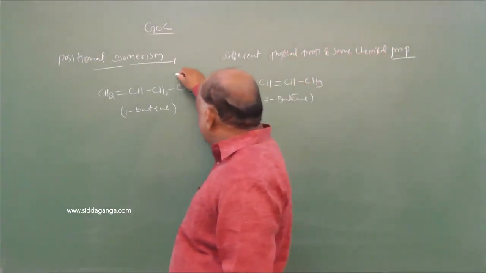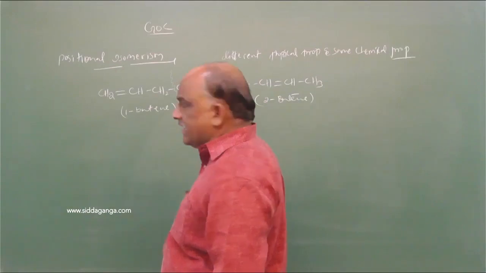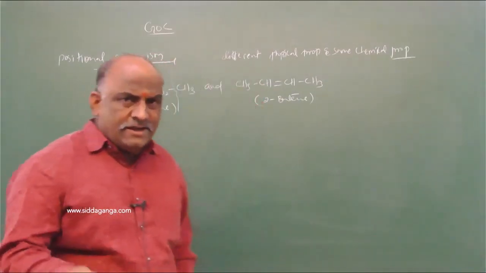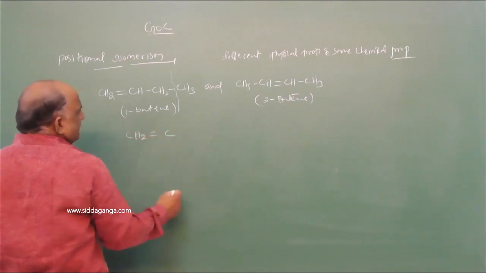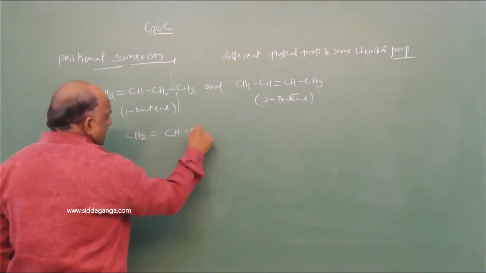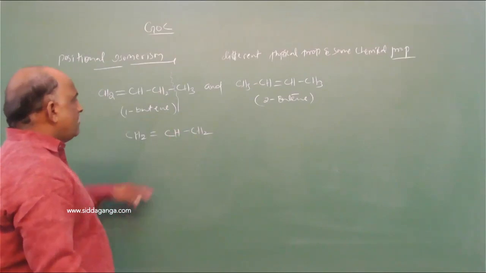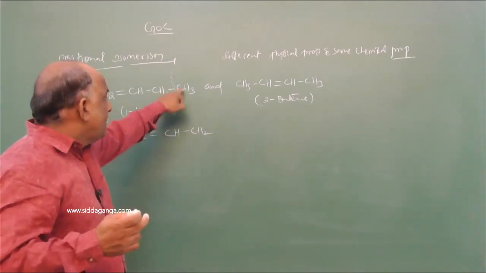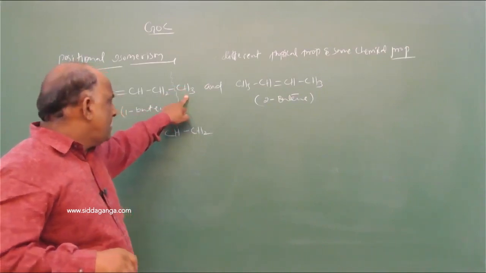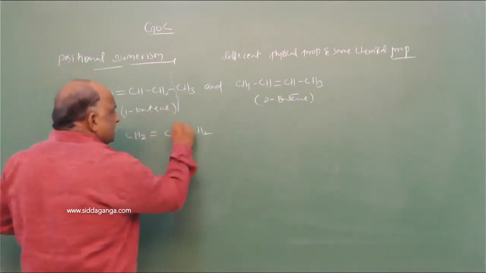Suppose you would like to break this one. Then how should we write it? CH2 double bond, CH single bond, CH2. The breaking position is CH3; we are breaking CH3. Then where you would like to add this CH3, you add it here. Just shift the hydrogen here.